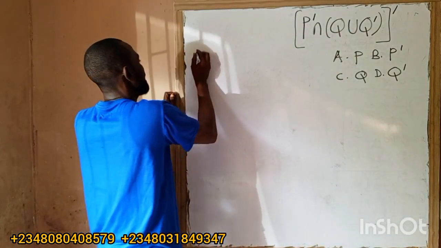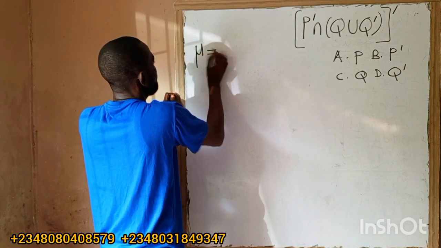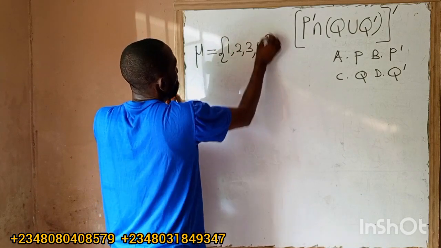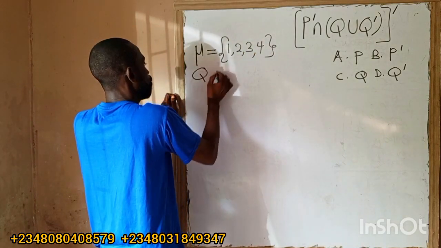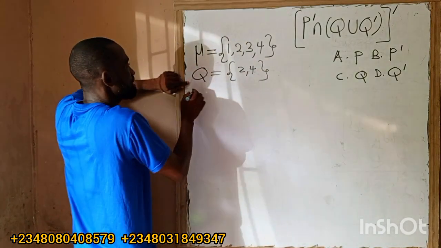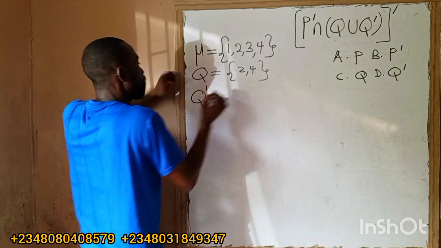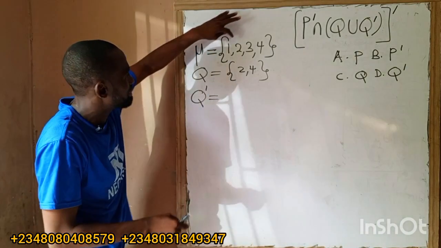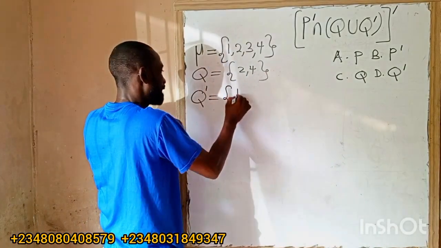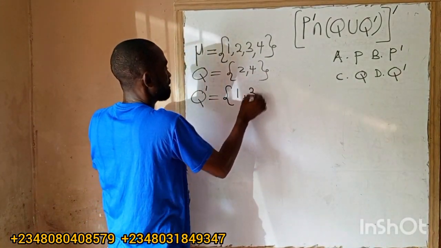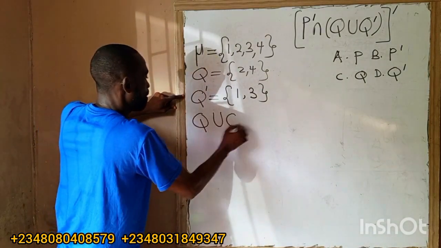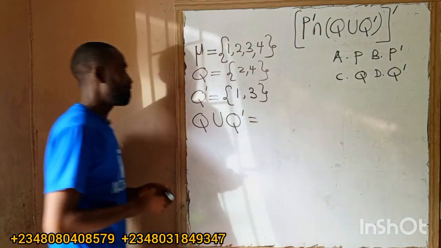Suppose I have a universal set U containing elements 1, 2, 3, and 4, and I have my Q containing elements 2 and 4. Class, first thing: what is Q prime? Q prime will be the elements in this universal set but not in Q, which are 1 and 3. So what is now Q union Q complement?